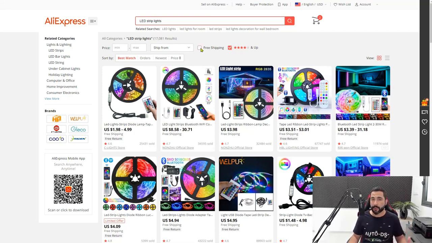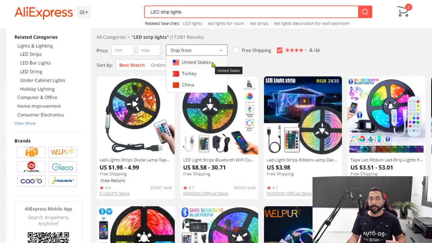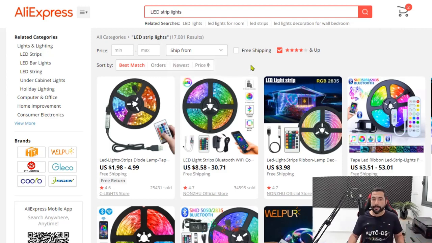Free shipping is also a great option to have, but either way, if you have that shipping option set in your supplier's pricing settings, then AutoDS can simply take the shipping price, add it to the product's price, give you the profit that you want, and add free shipping on your listings. You can also choose where you want to ship the products from. So if you want to look for fast shipping to the US, from the US to the US, you can choose only warehouses from the United States or Turkey or China. In this case, let's keep all of them.